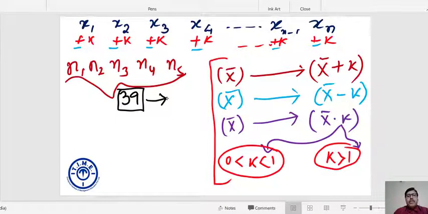Simply, the new set of numbers is twice that of the older one. So my new average is 78 instead of 39. My new average is 39 into 2, 78.